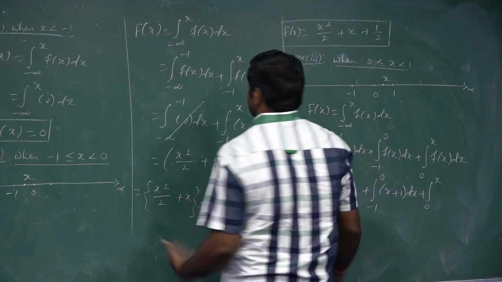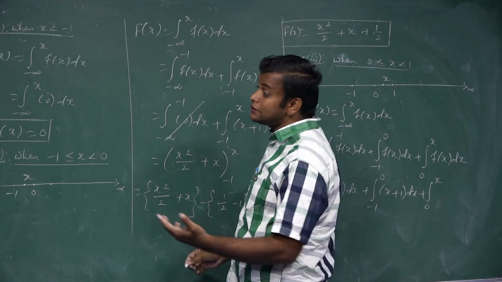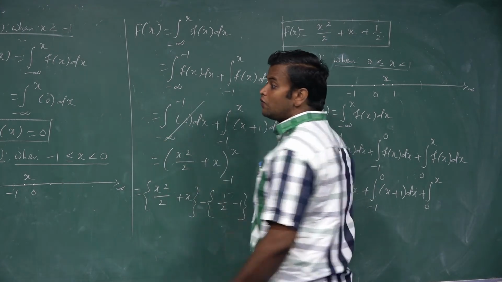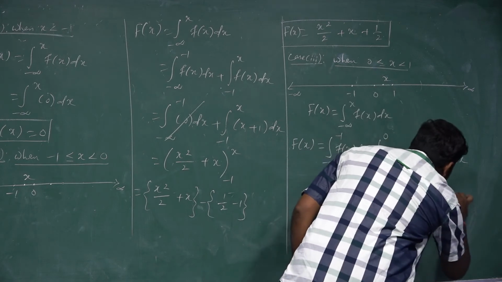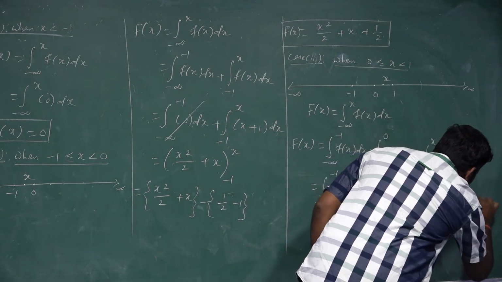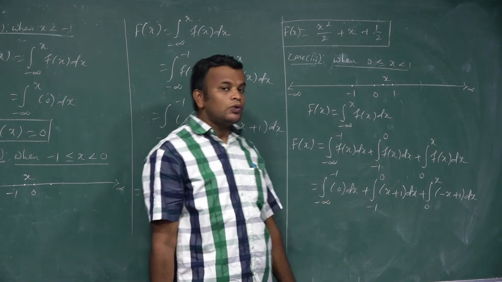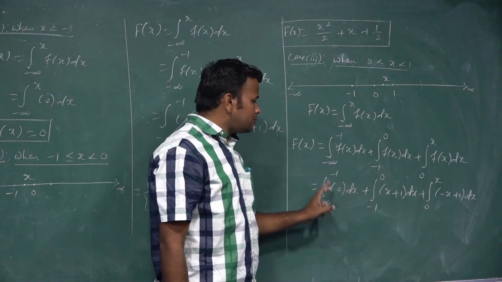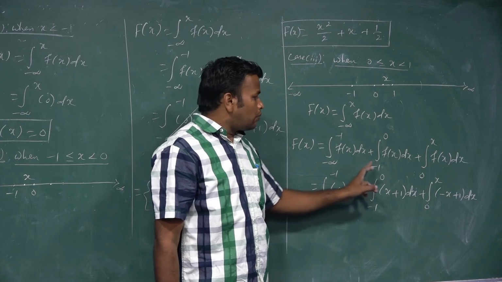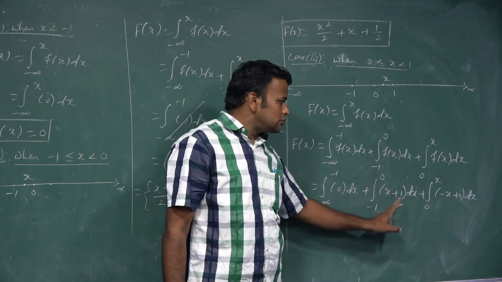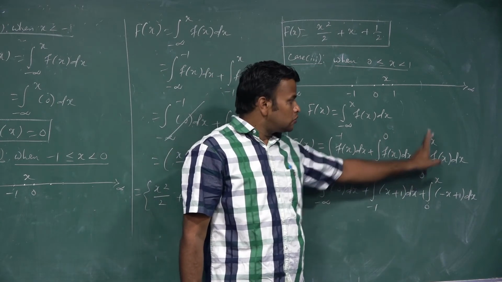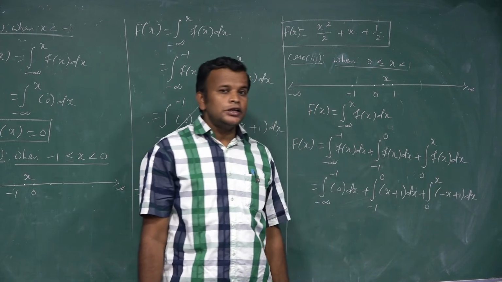Plus 0 to x. Suppose the value of x is more than 0. The value of f of x is minus x plus 1 into dx. So the value is minus of x plus 1 into dx. In the interval up to minus 1, f of x value is 0. From minus 1 to 0, f of x value is x plus 1. And 0 to x, f of x value is minus x plus 1.